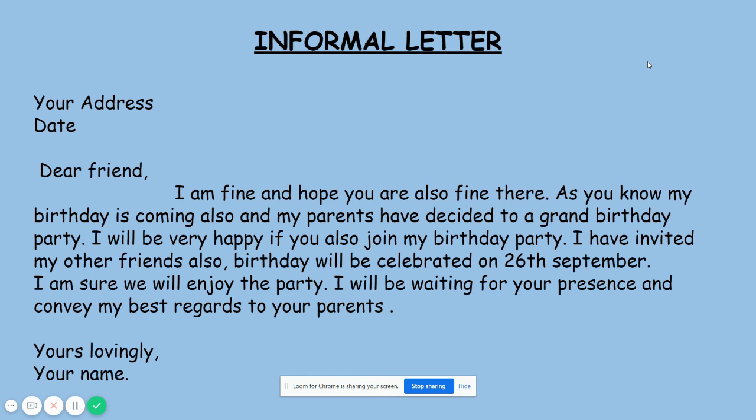So, an informal letter can be written for any purpose, inviting your friends and family members for your birthday party, or you can write it for congratulating others for their achievements. Like this, there can be different reasons to write an informal letter, and at last you need to write yours lovingly, your name and your signature or your name.